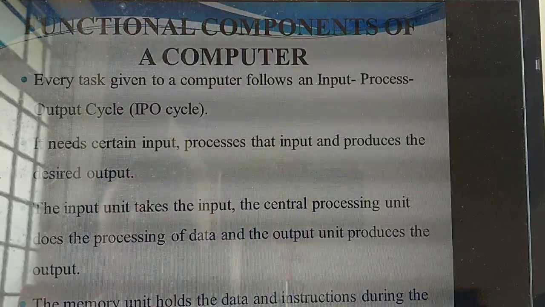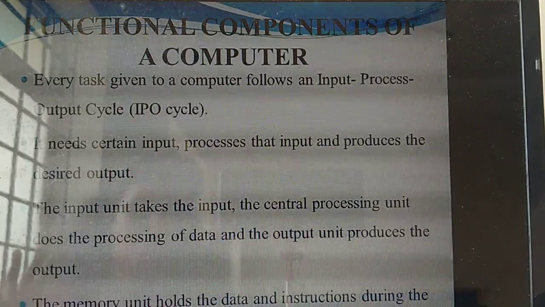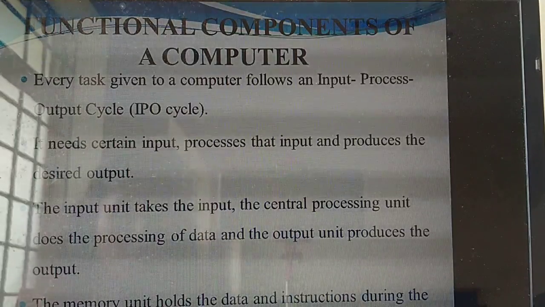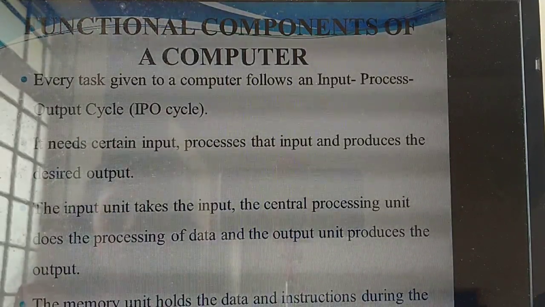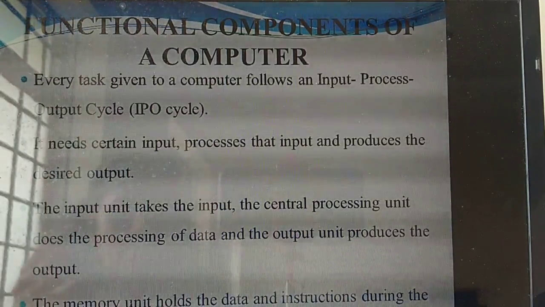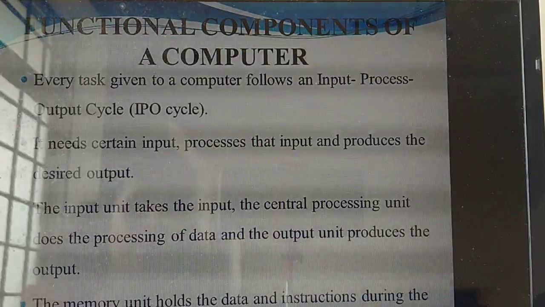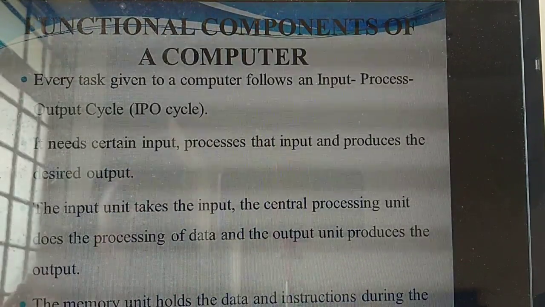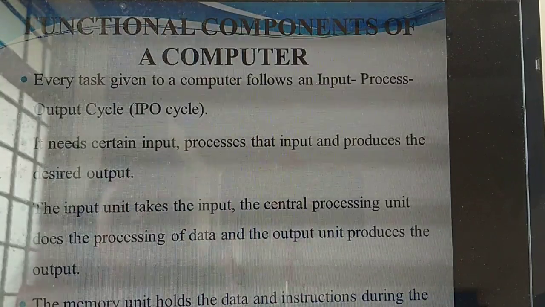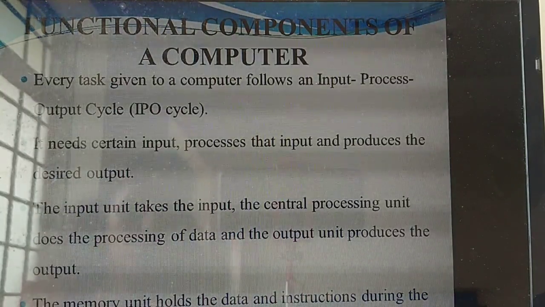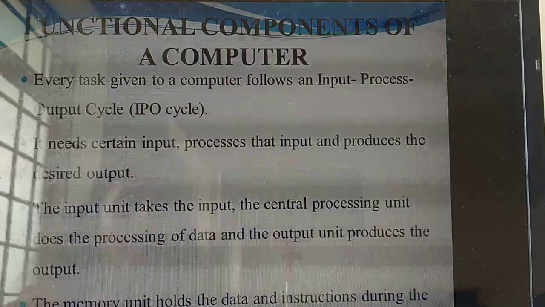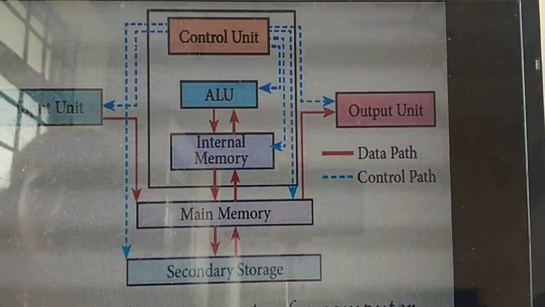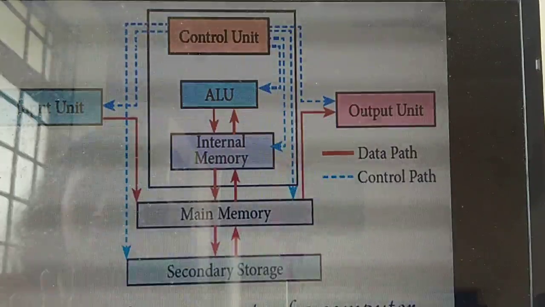So by giving input, the particular things need to be processed inside the CPU, that is Central Processing Unit. It will process the data and based on that input it will produce a proper output. Isn't it? Yes. Then all the things you are processing need to be stored in the memory. So which one is holding that data and information? Memory unit. Understand? Yes.